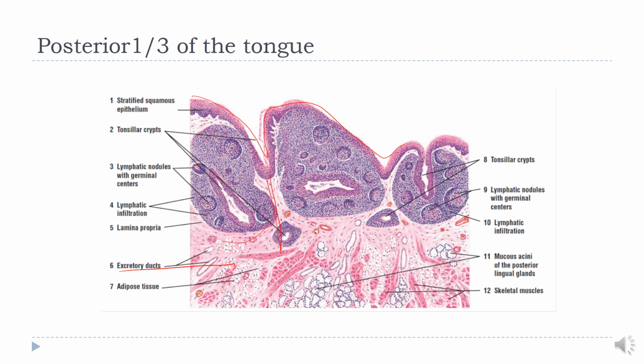Now deep in the connective tissue of lamina propria and between the interlacing skeletal muscle fibers are found mucus acini of the posterior lingual glands or the glands of the root. Here you can see the excretory ducts of the posterior lingual glands. They open onto the dorsal surface of the tongue, usually between the bases of the mucosal ridges and the folds.